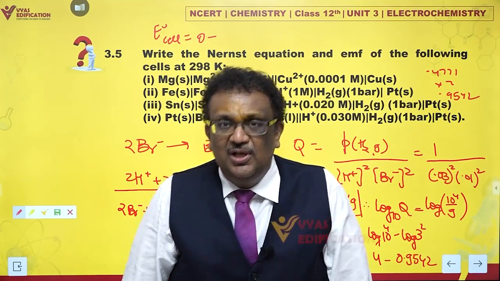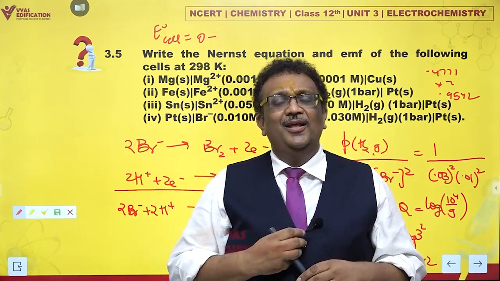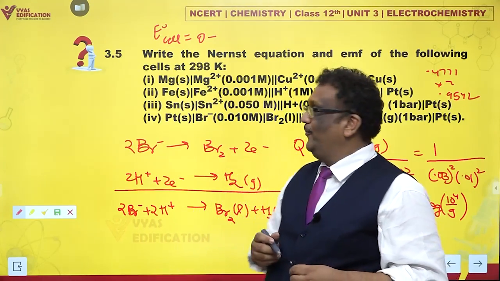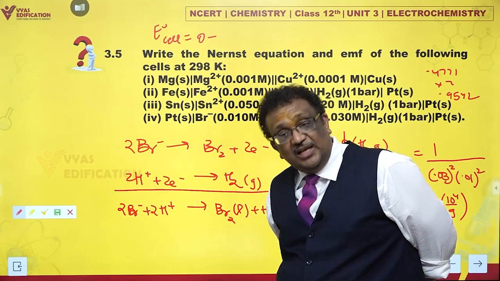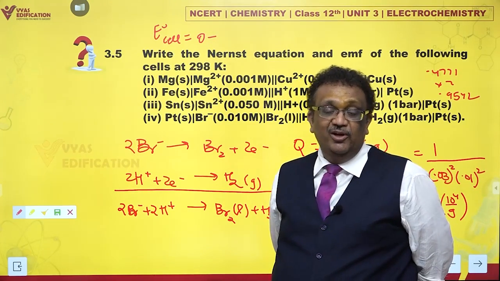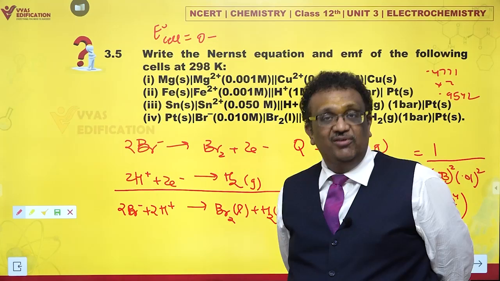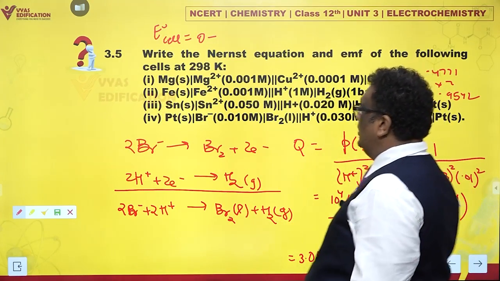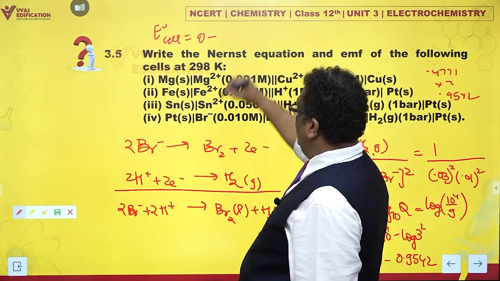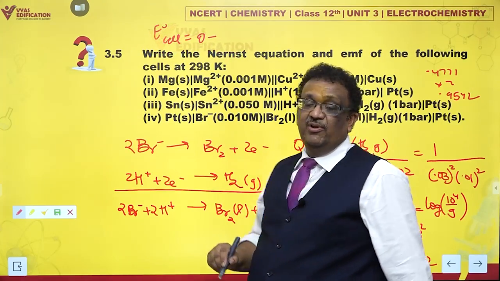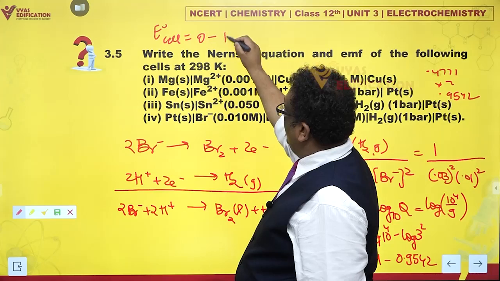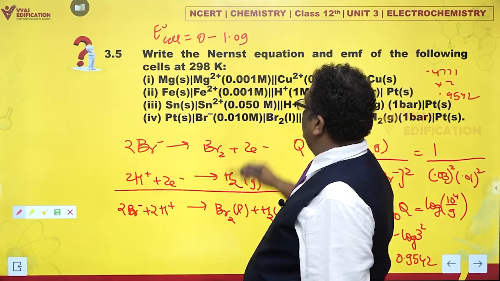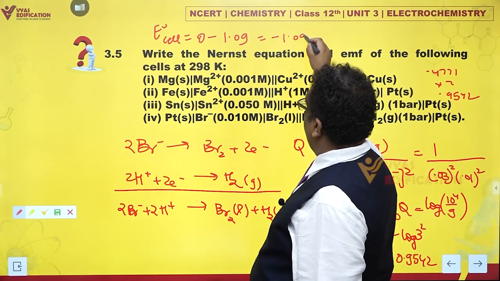How do you discover this? It is in the chart given in electrochemical series of NCERT. You can see the value from there. What about exam? If it is asked in exam, E naught values will have to be given to you. Obviously, you cannot discover them on your own automatically. So now reduction potential is 1.09 volts, so oxidation potential comes out to be minus 1.09 volts.